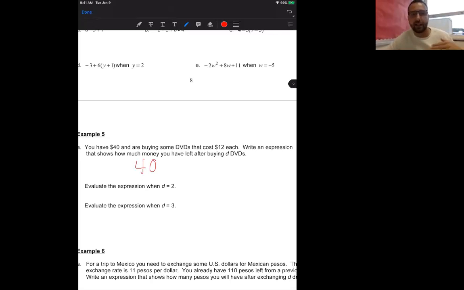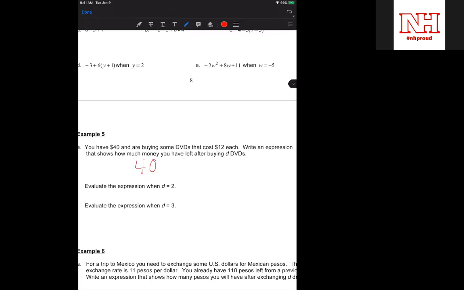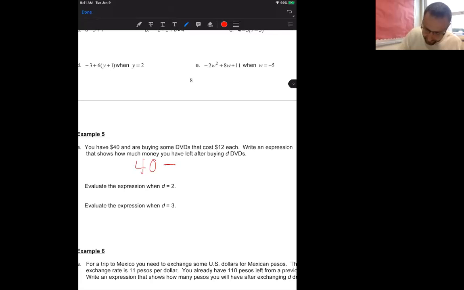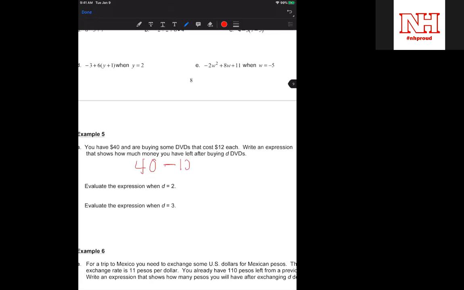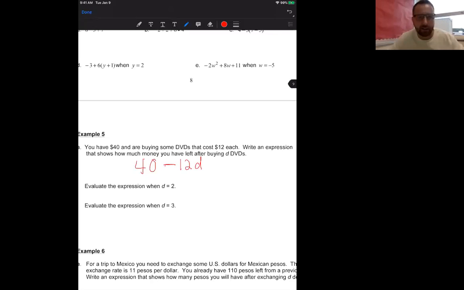Now, are we taking money away from our $40, or are we adding to it? Taking away. So it's going to be minus. And then how much is each DVD? 12. Good. So we're going to say 12 times D, or 12D. And that's our expression.